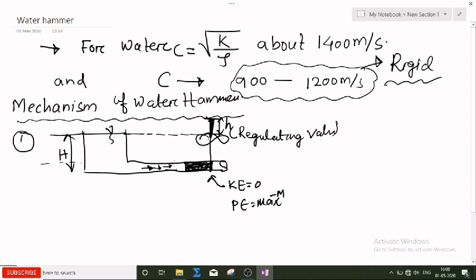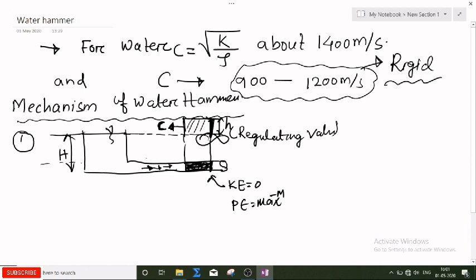At this zone a pressure will be generated. This is the pressure due to the water pressure wave, and this is the magnitude of the pressure wave. Now this pressure wave will travel to the upstream side with the velocity of sound.